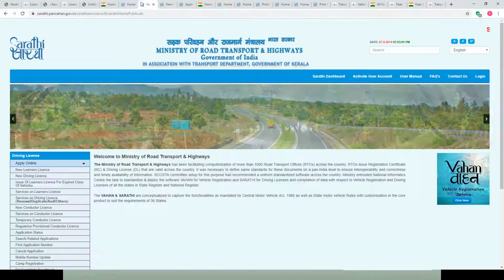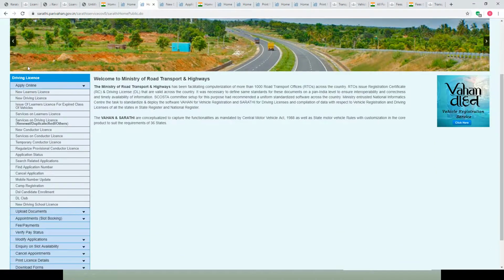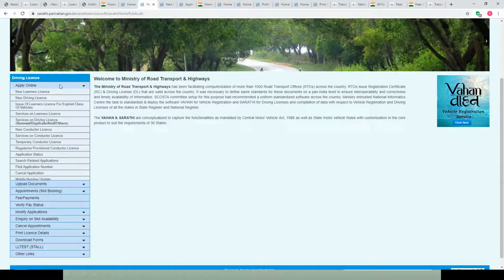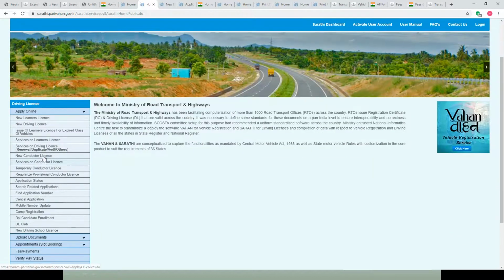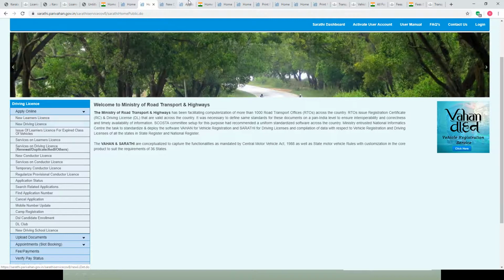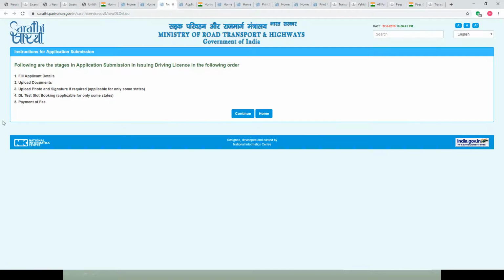Once you select Kerala, you will get a new page. On the left part of the screen, you have driving license. Under driving license, you have apply online. Click on the apply online to get the sub option. New driving license is what you have to hit. Click on this option to get this page where user can read through the information and hit continue,